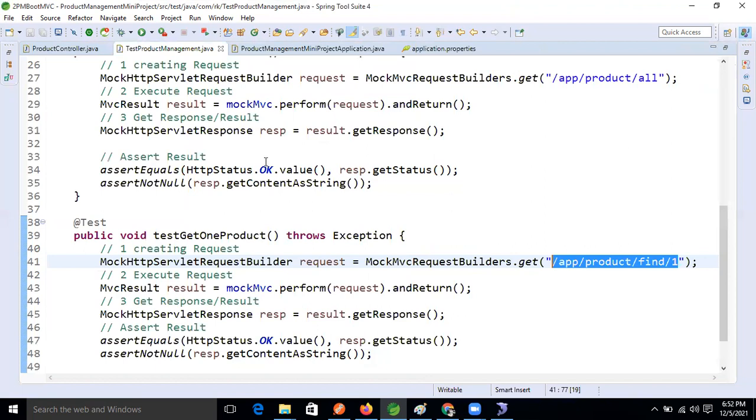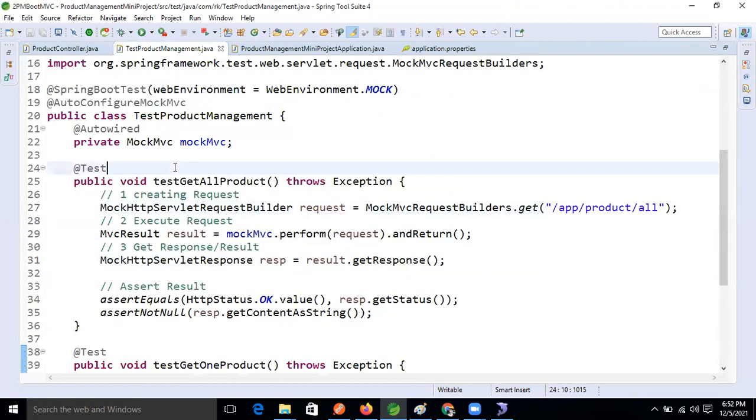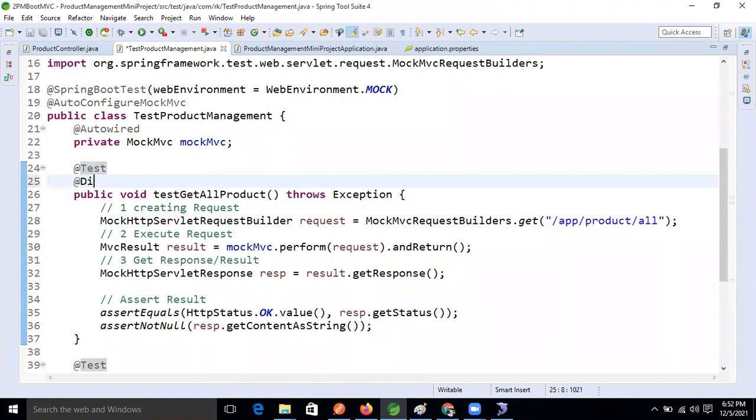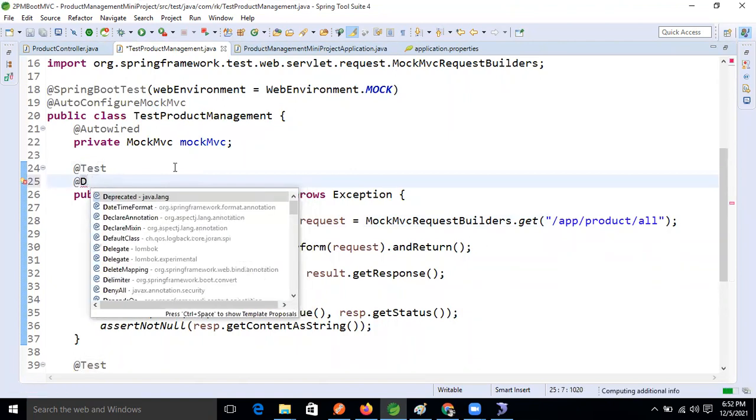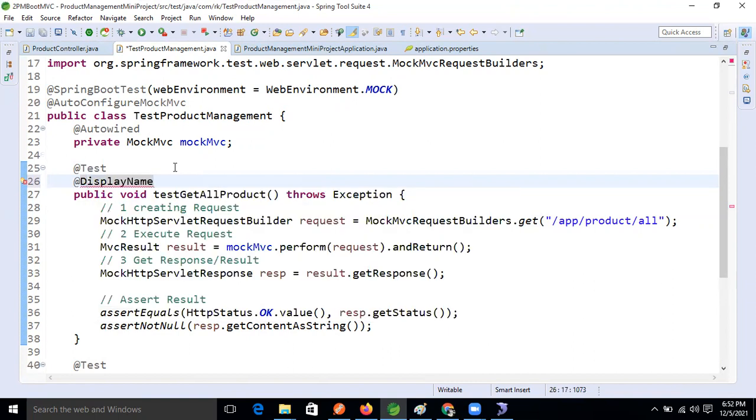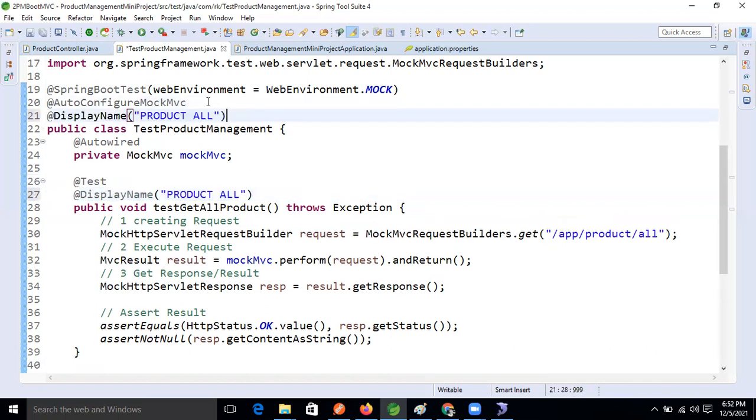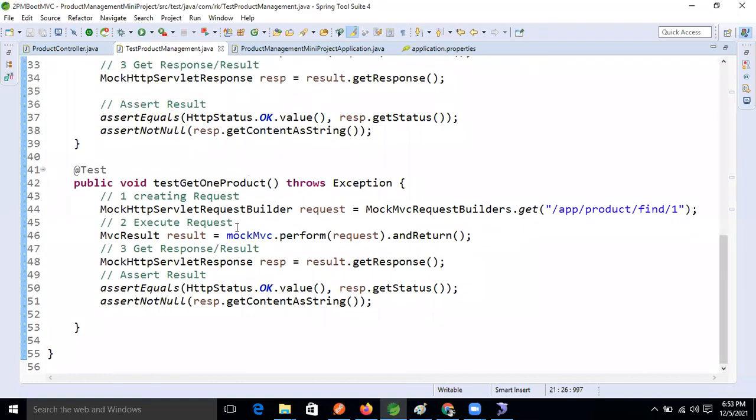No issue, guys. Okay, so this is the method getting all products, right? So the @DisplayName annotation we have seen, right? Inside that, let's give the name product all. And let's change the class-level name also. Product management, let's give product application, product app.